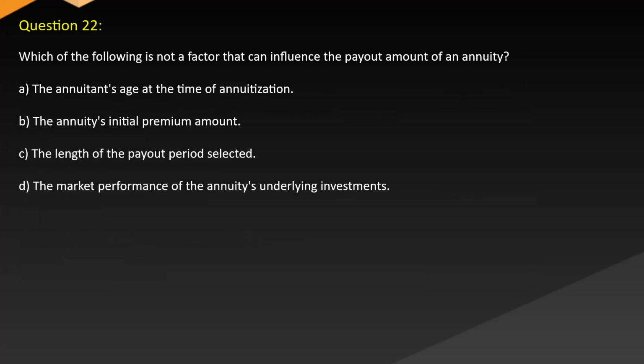Question 22. Which of the following is not a factor that can influence the payout amount of an annuity? A. The annuitant's age at the time of annuitization. B. The annuity's initial premium amount. C. The length of the payout period selected. D. The market performance of the annuity's underlying investments.